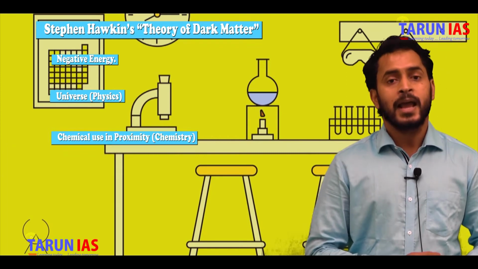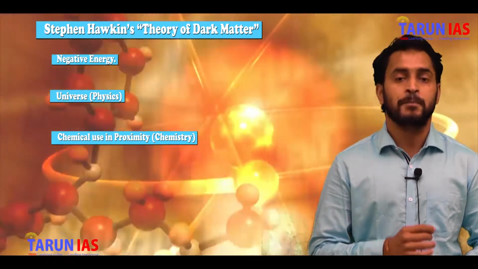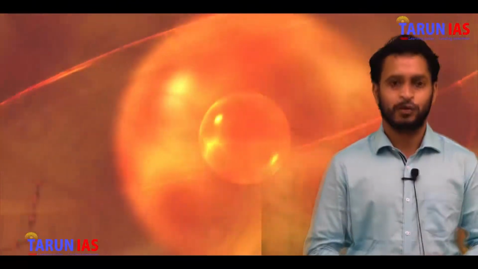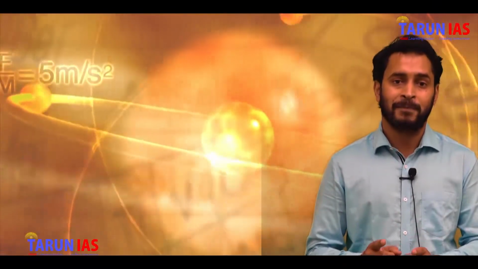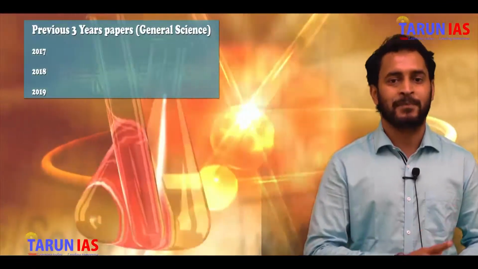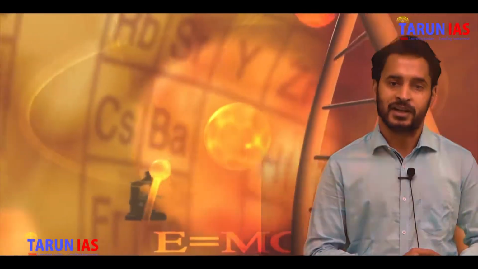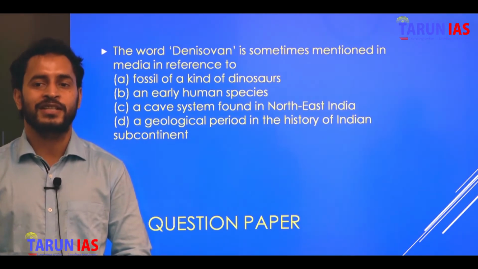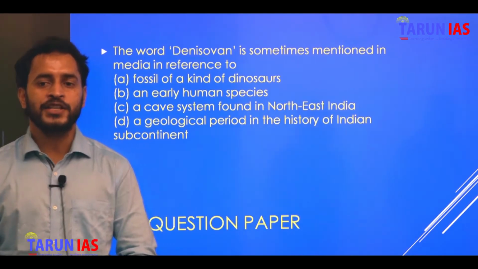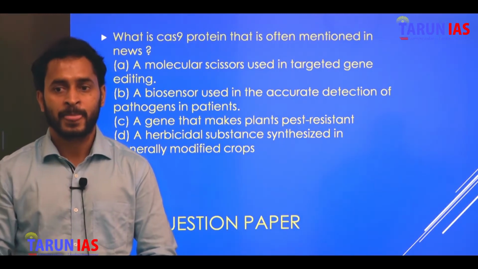For the chemistry portion, any chemical which came into the news recently, questions on it may arise in UPSC. So whatever I have told you till this point, I am going to prove with the 3-year paper questions asked in the preliminary exam of UPSC, that is from 2017, 2018 and 2019. So we are going to discuss the previous year questions of the preliminary in chronological order. The question written here is from the 2019 question paper and it is based purely on current affairs.